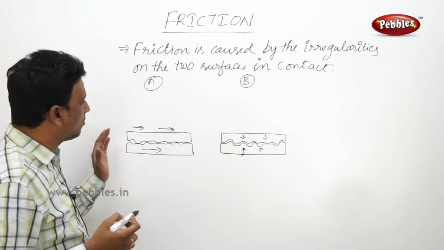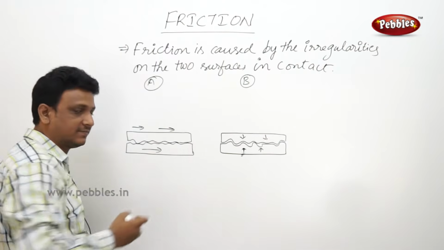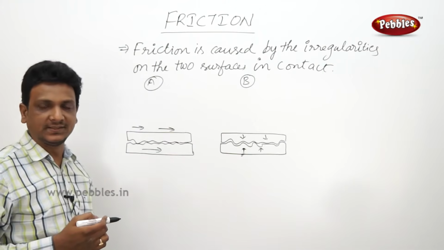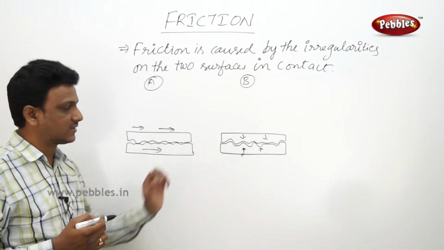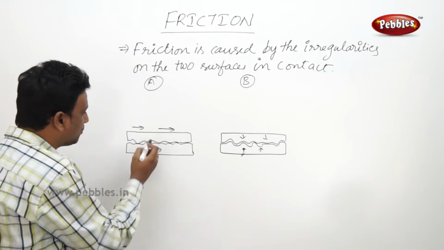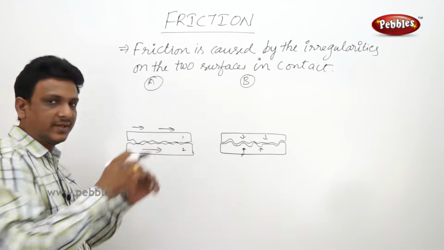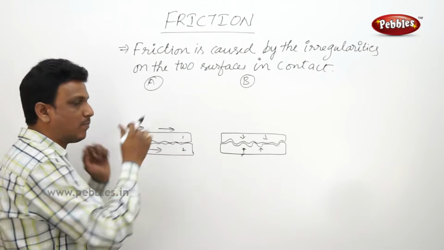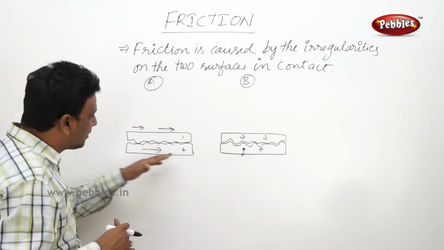Now let us see two instances here. Here we have two surfaces, and both the surfaces are in contact. There is some friction, but here we are going to find some differences between these two circumstances. In this case, say this is surface 1 and this is surface 2. One is moving. Somebody is pushing this box, so one surface is sliding on the other surface.